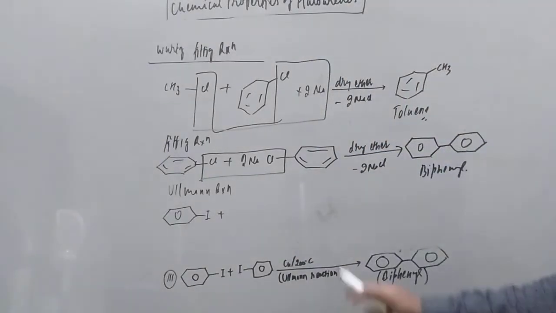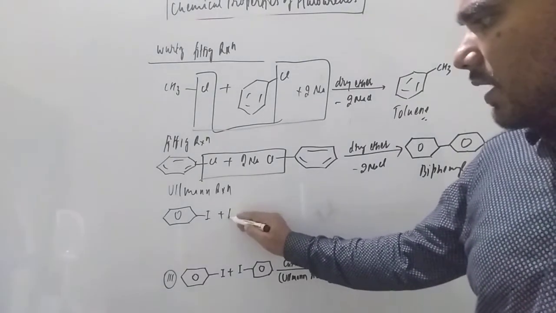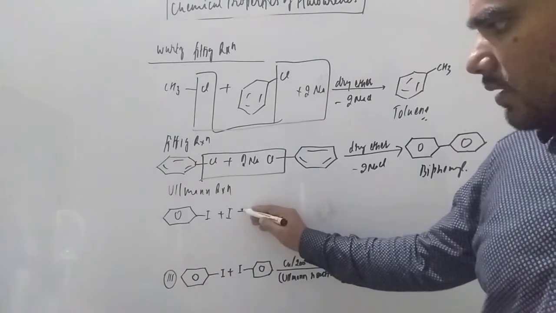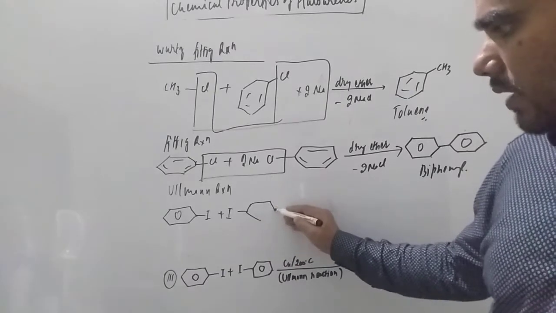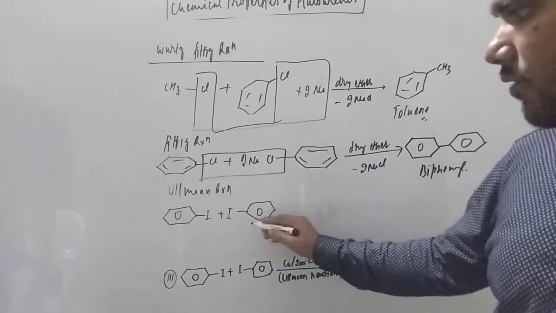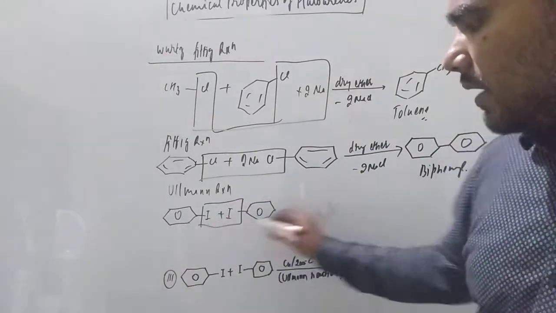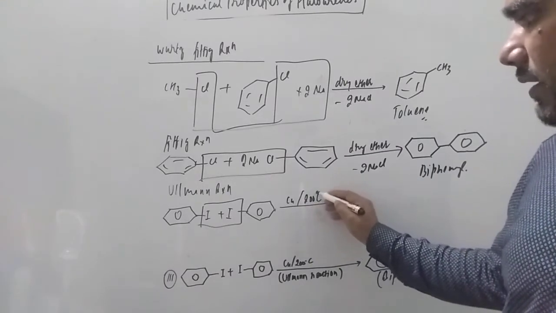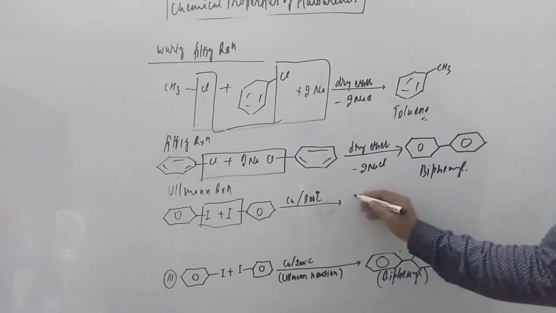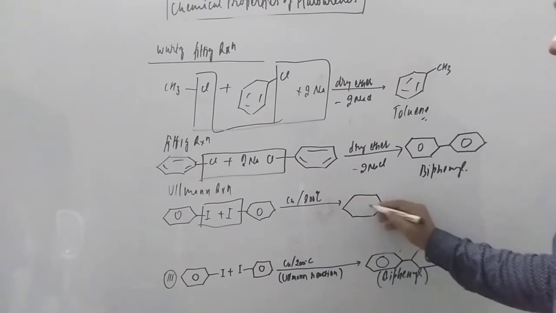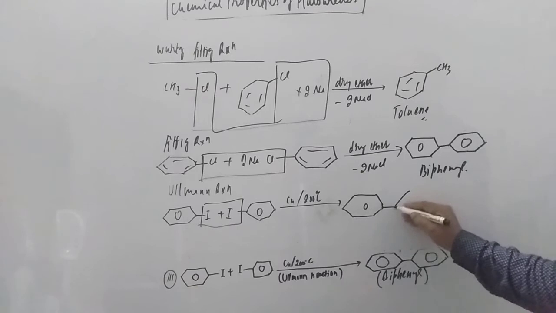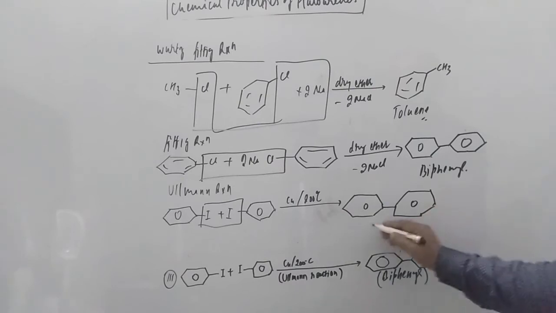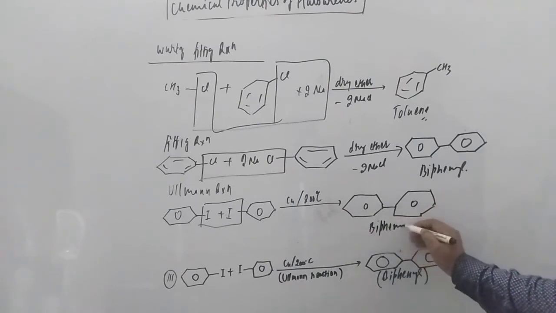When you treat with copper, we do not take any sodium or anything. Similarly, I am taking I here. So what will happen, student? It will be like that compound. This is also iodobenzene. So this I2 will come out when you heat with copper at 200 degrees Celsius. What is it going to form, student? It is also going to form biphenyl. This reaction is not there in the CBSE board, student. This is there in NEET and JEE.